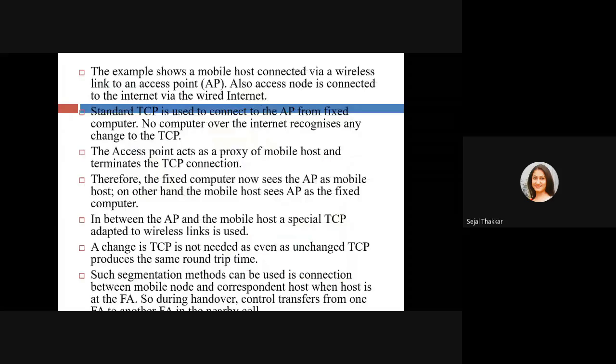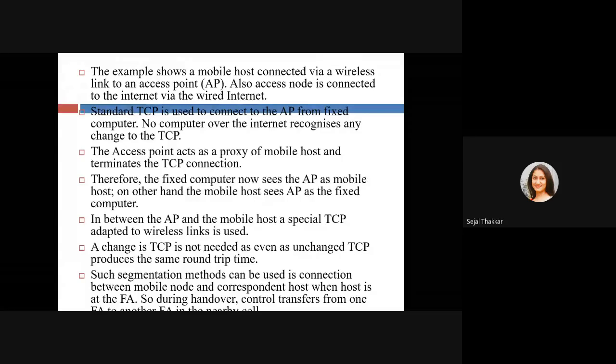So this example shows a mobile host connected via a wireless link to an access point. Also, the access node is connected to the internet via a wired network. Standard TCP is used to connect the access point from the fixed computer. No computer over the internet recognizes any changes to the TCP. The access point acts as a proxy of the mobile host and terminates the TCP connection.